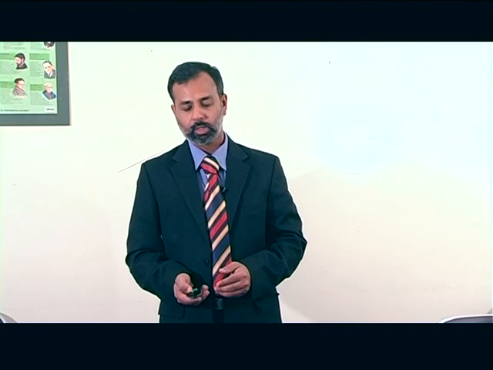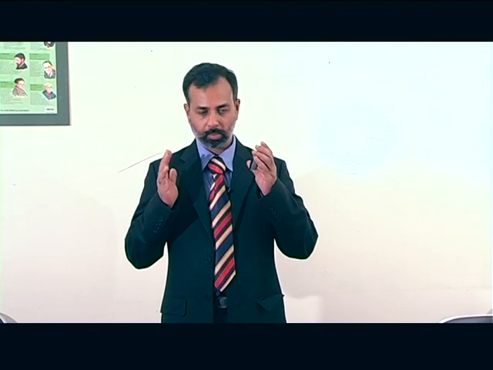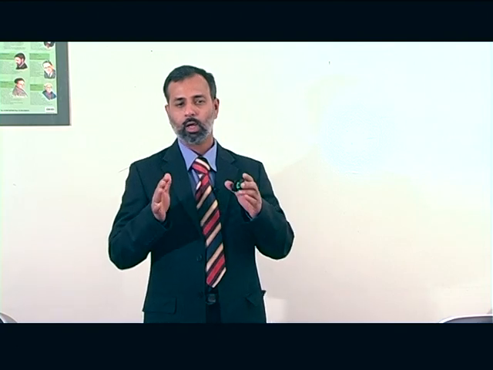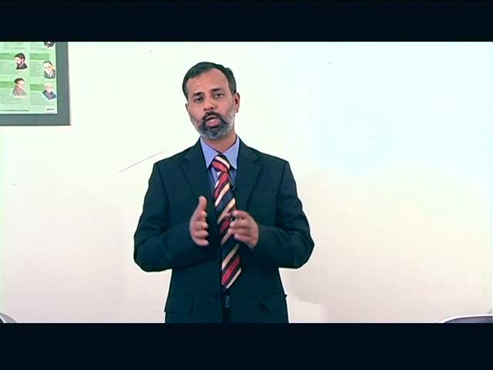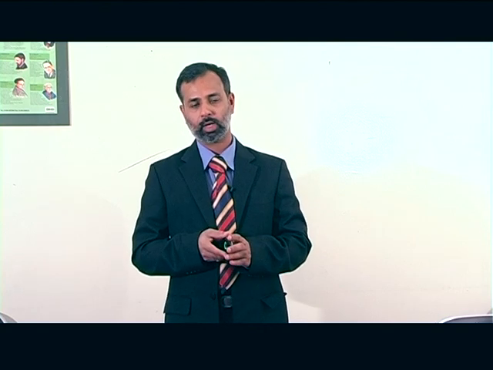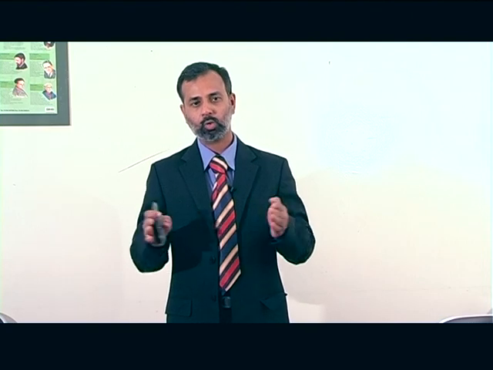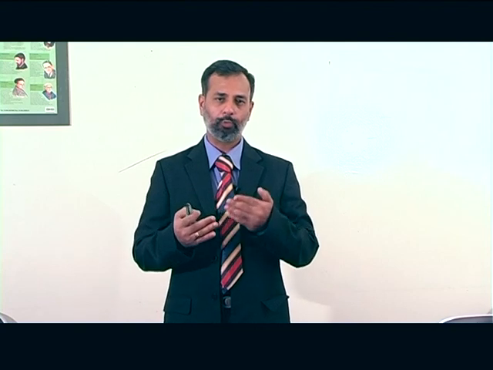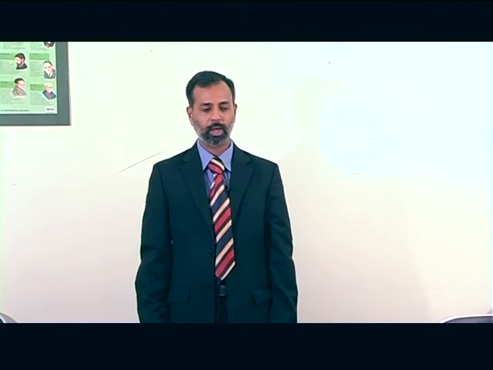The first one is discharge of contract by performance. This is the normal, general way in which a contract comes to an end. When both the parties to a contract perform their obligations, naturally that contract comes to an end. This is by fulfilling the obligations of both the parties. In that case, we can say the contract is discharged by performance.